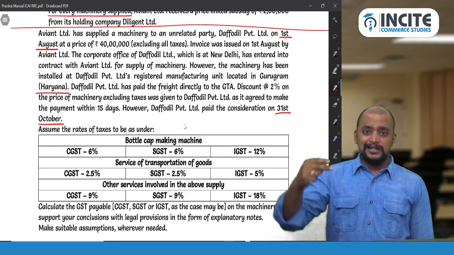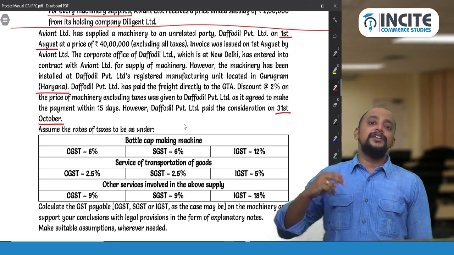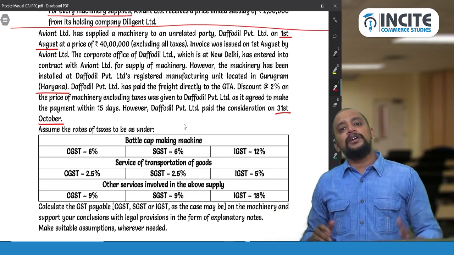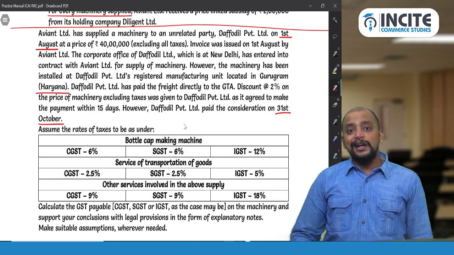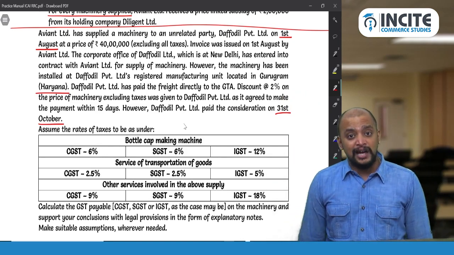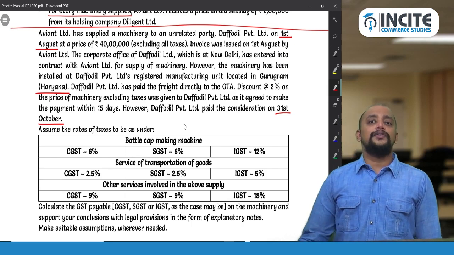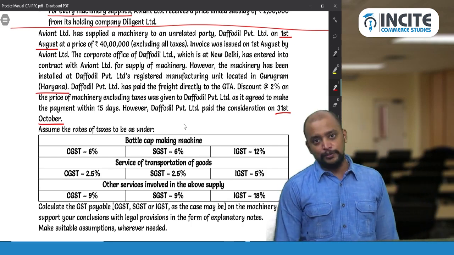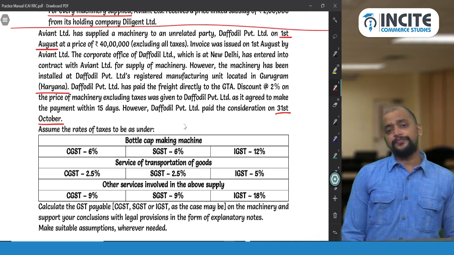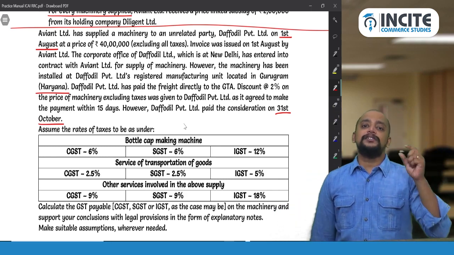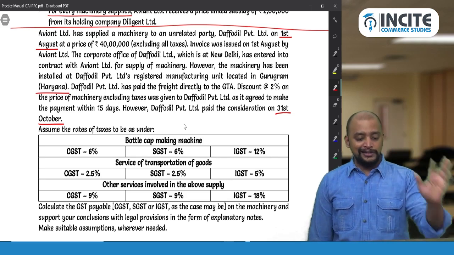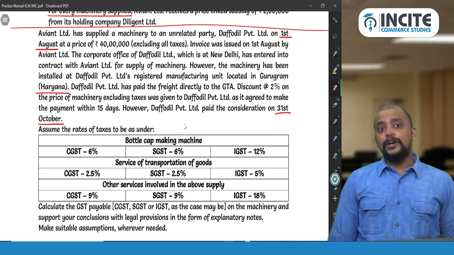So not only interest but also the discount recovered. So we need to give debit note not in August month. So we have to give debit note in October month. So here Daffodil paid the consideration. We take an assumption that even interest and the discount amount is also paid on 31st October. That has to be taken, okay. Then for the month of October, we need to give a debit note for that discount which is recovered and for levying the interest. And for that interest, what rate should be taken?